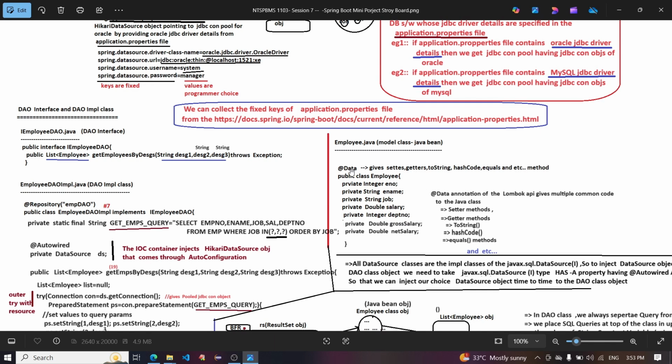The @Data annotation of the Lombok API gives multiple common pieces of code to the Java class: setter methods, getter methods, toString, hashCode, equals methods, and so on.